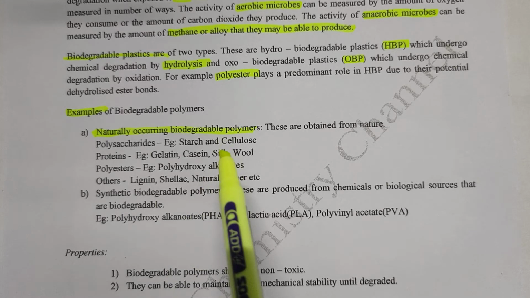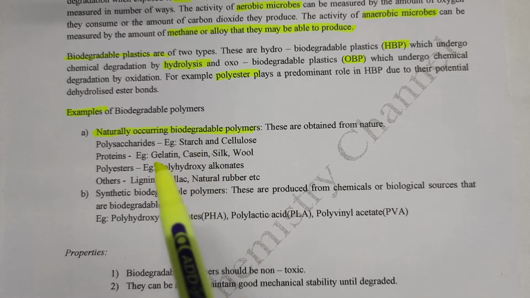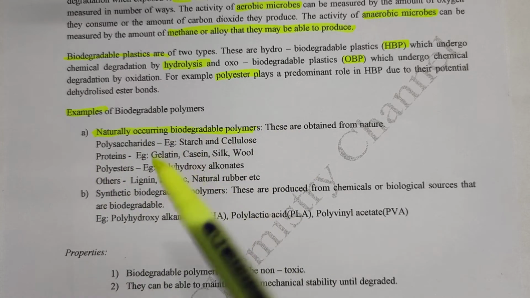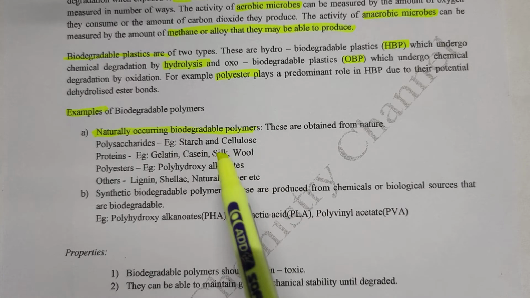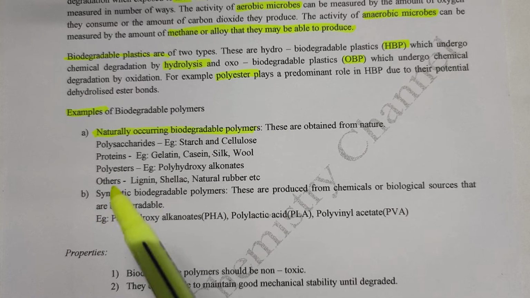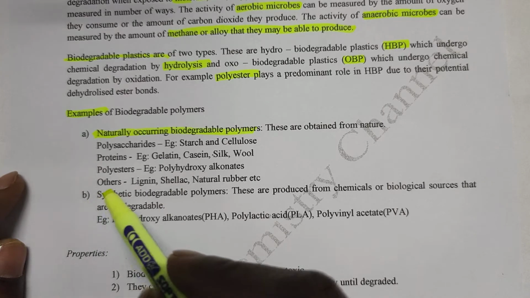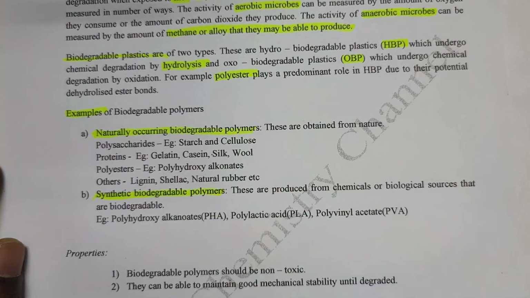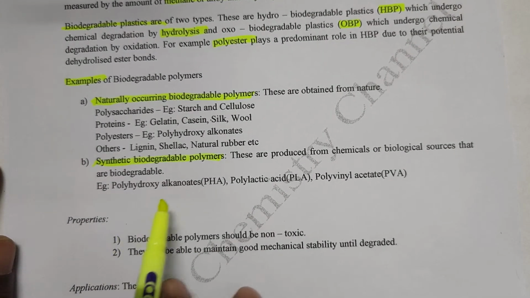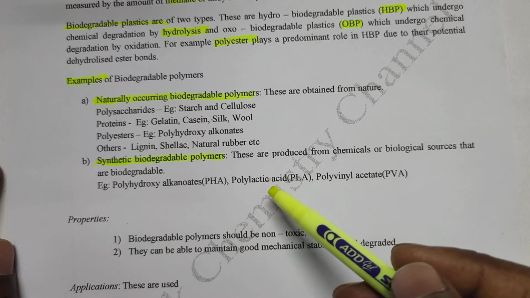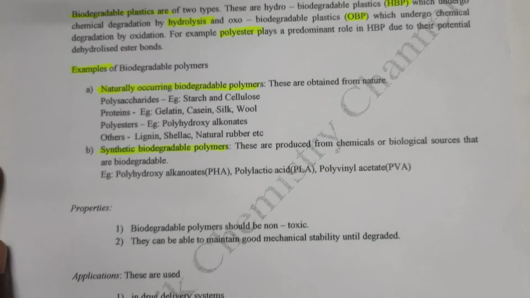Examples: polyhydroxyalkanoates (PHA), polylactic acid, polyvinyl acetate.